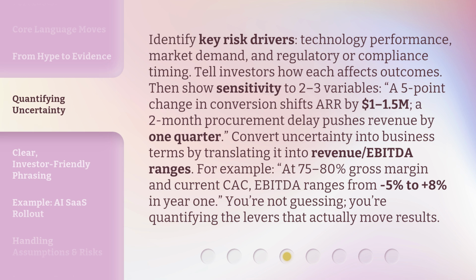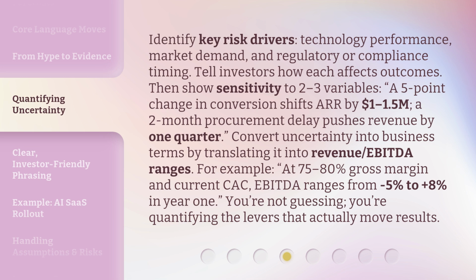Identify key risk drivers: technology performance, market demand, and regulatory or compliance timing. Tell investors how each affects outcomes. Then show sensitivity to 2 to 3 variables. A 5-point change in conversion shifts ARR by $1 to 1.5 M. A 2-month procurement delay pushes revenue by 1 quarter.